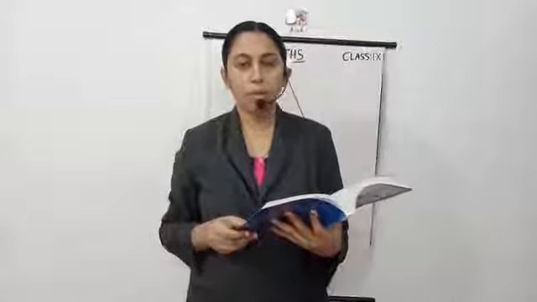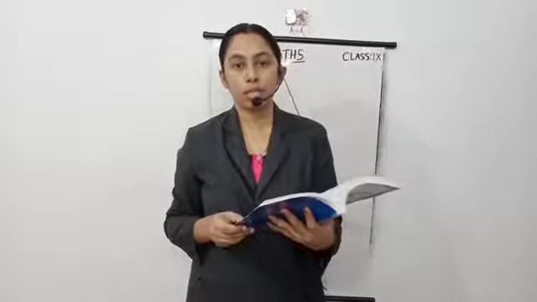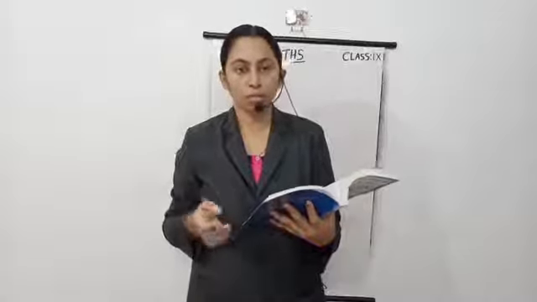Now question number 3. The relative humidity in percentage of a certain city for a month of 30 days is as follows. First, construct a grouped frequency distribution table with the classes 84 to 86, 86 to 88, etc. Second, which month or season do you think this data is about? Third, what is the range of this data? So here we need to make a grouped frequency distribution table, same as question number 2, and there are 2 more questions.